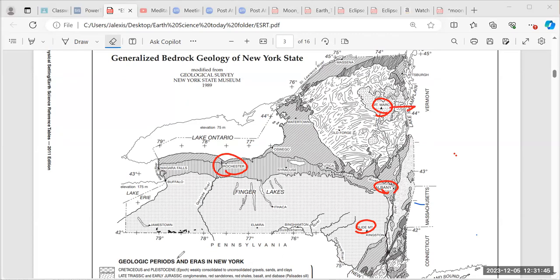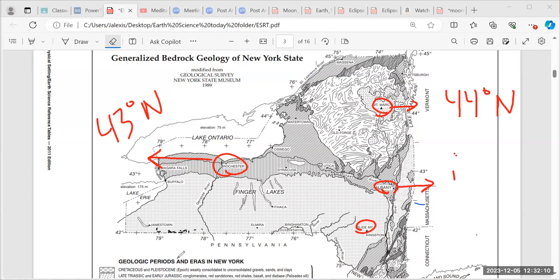So Mount Marcy looks to be a little over 44 degrees north. Rochester, when I look at the latitude, definitely looks to be a little bit over 43 degrees north. That's just an estimation. Albany definitely looks to be under 43 degrees.